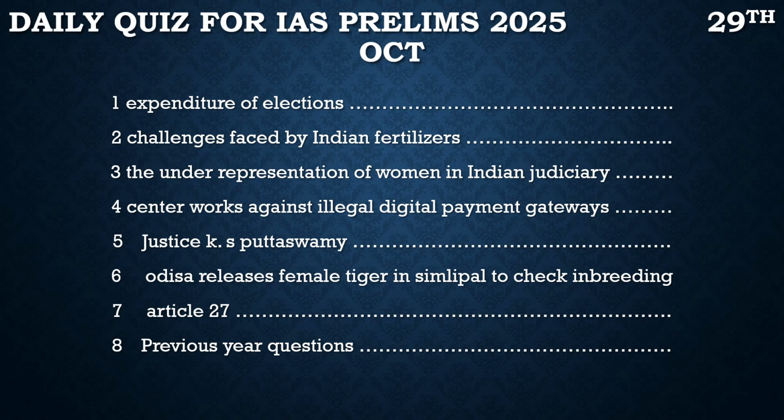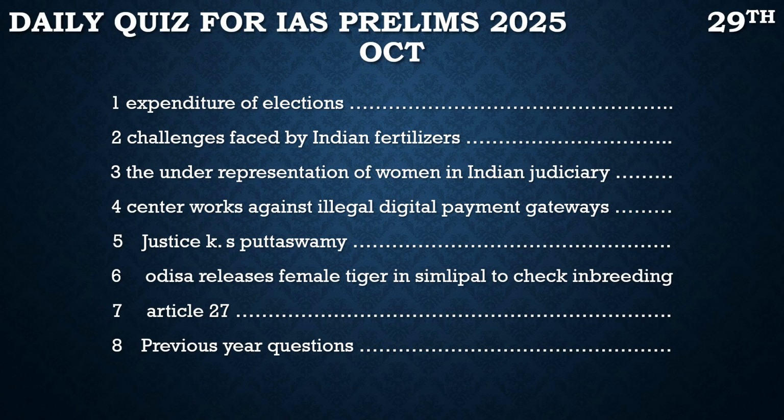Before we start our discussion, before we start solving the questions, I would like to give a brief introduction about the video so that you will get more connected with it. In this video, we discuss three types of questions. The first set of questions are taken from the current affairs topics. We take up the most important articles from the newspapers. We break them down and derive the prelims based questions from those articles so that it will give you the idea how the questions may be asked in the exam.